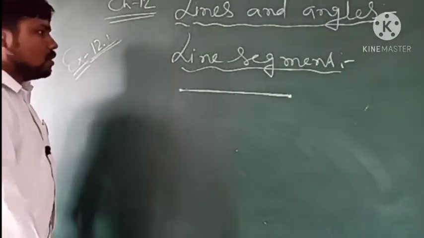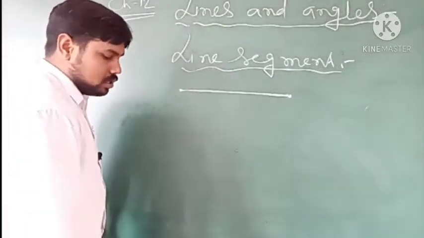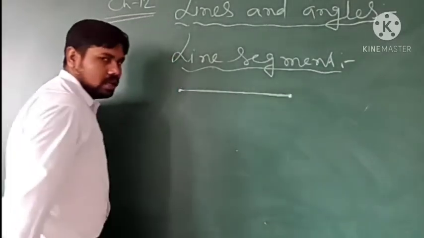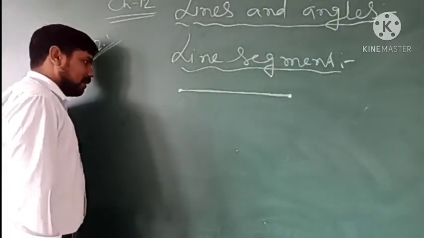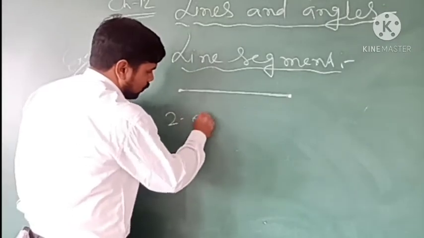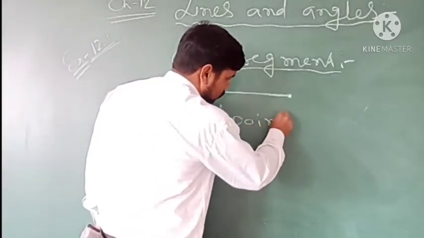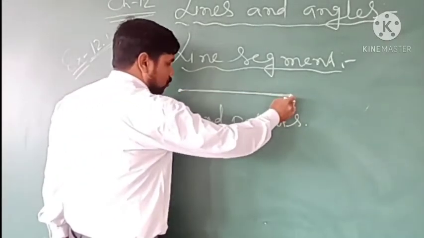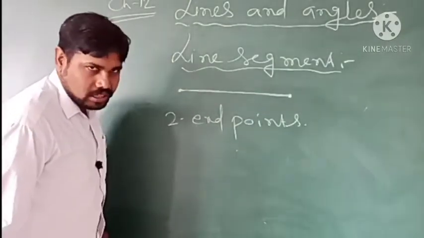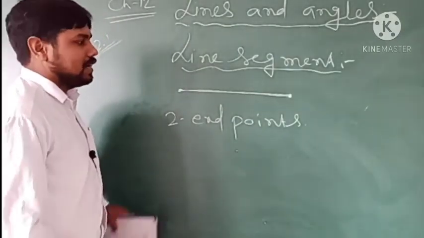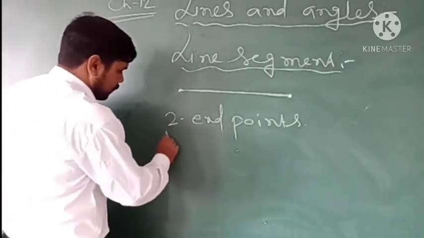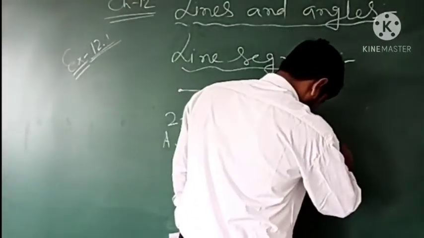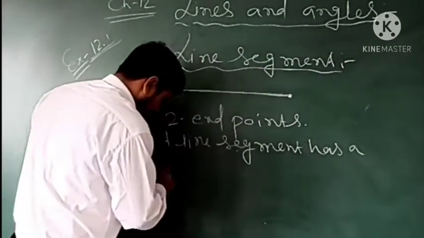Yes. Okay, so line segment. In a line segment there are two endpoints. This is one endpoint and this is the other endpoint. So two endpoints are there in a line segment, and there is a definite length. So you can measure this length. आप इसको measure कर सकते हो कि how much is the length of the line segment. So a line segment has a definite length.